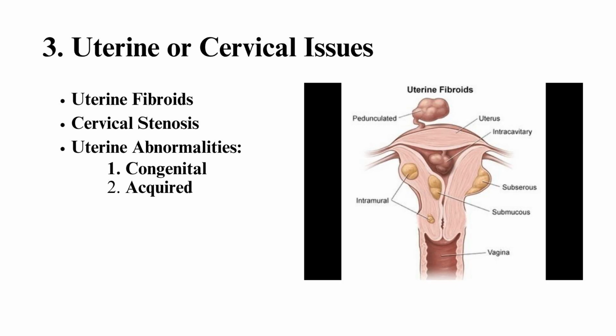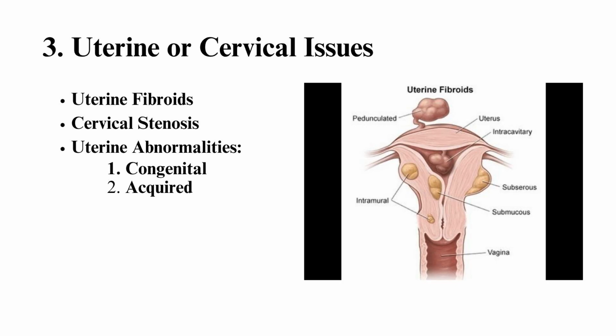Cervical stenosis, narrowing of the cervix, often due to scarring from infections or surgeries, can block the passage of sperm into the uterus, making conception difficult. Some women may also have cervical mucus that is hostile to sperm, making it difficult for sperm to travel through the cervix to the uterus.